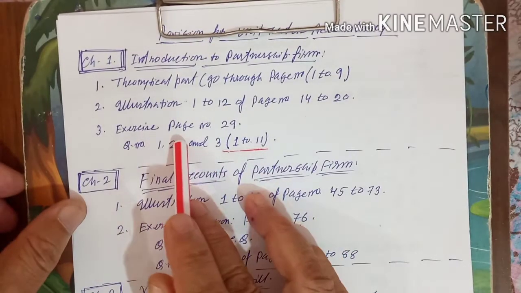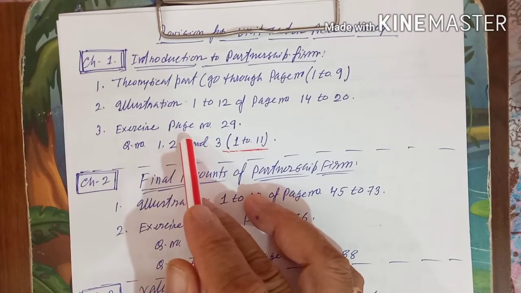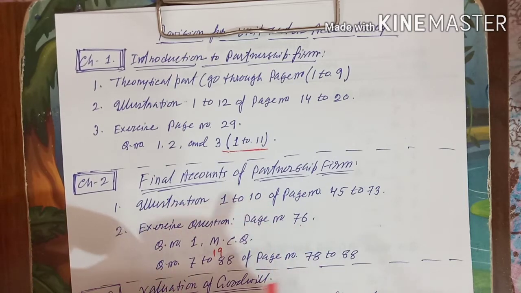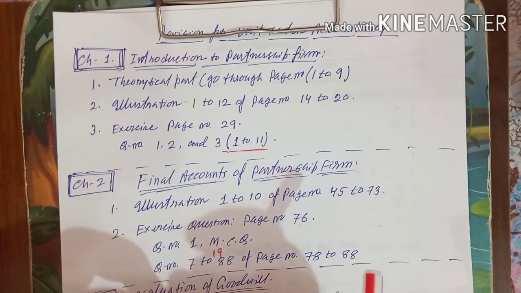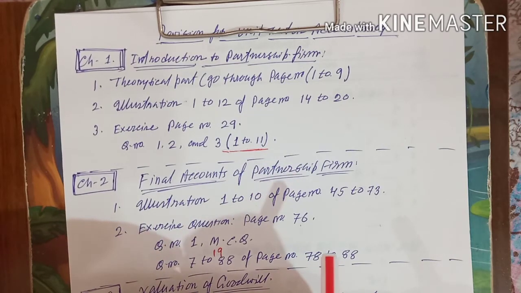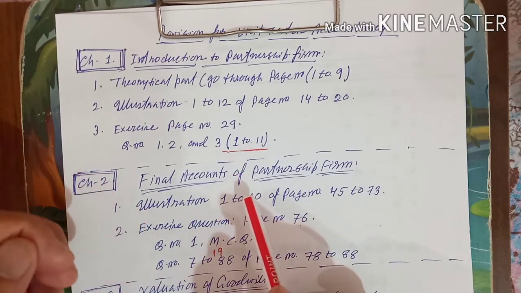And from chapter 1 again you will get one short question, of 3 marks. How to calculate the amount of interest on drawings, or it may come on the basis of commission, or it may come that some amount is distributed wrongly and you have to correct it. Like that, whatever sums are given in the illustrations as well as the exercises, practice like that.